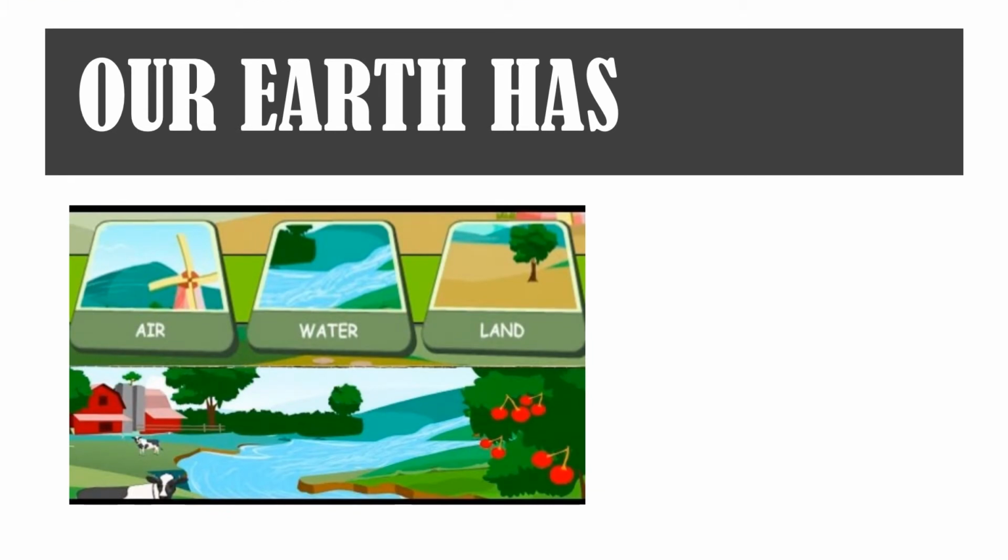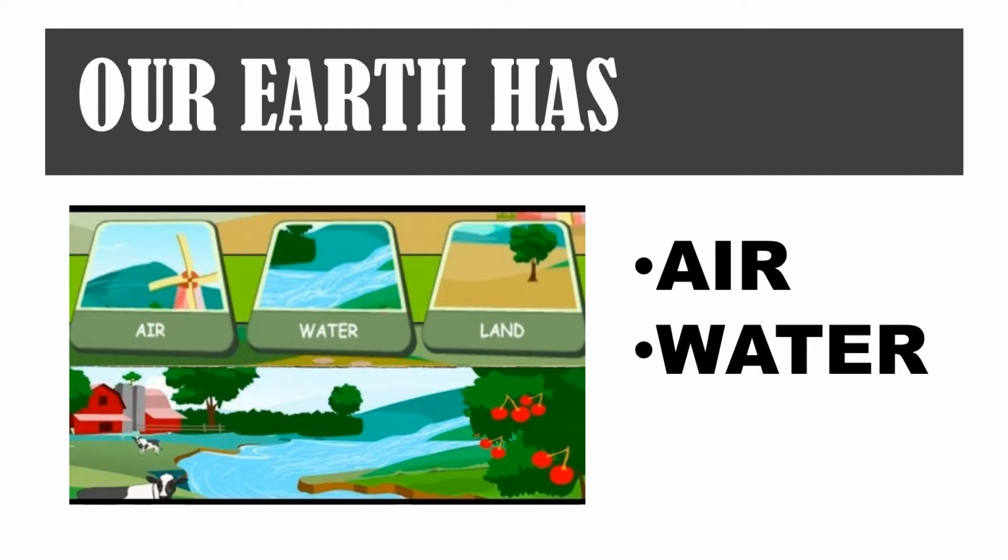Children, our Earth has three things. And what are they? Number 1, air. Number 2, water. And number 3, land. So our Earth is made up of air, water and land. So let's discuss this one by one.